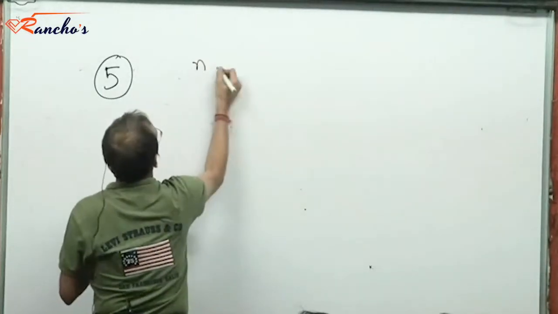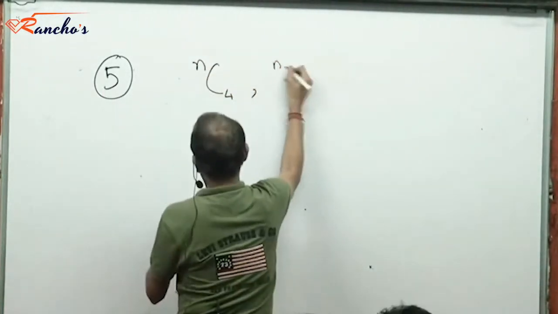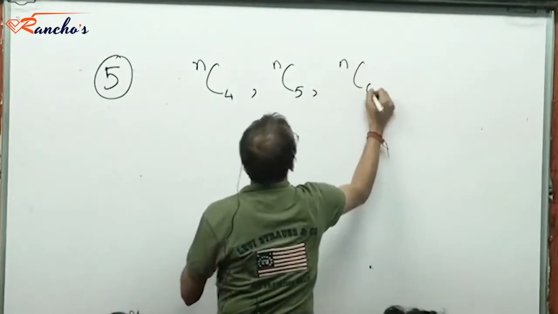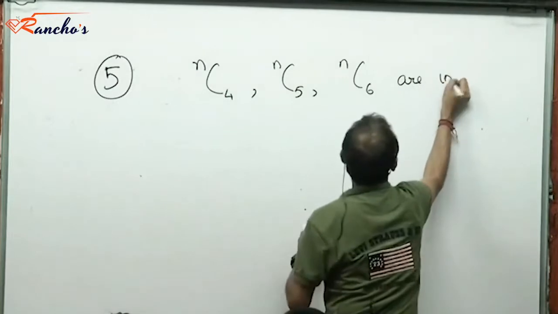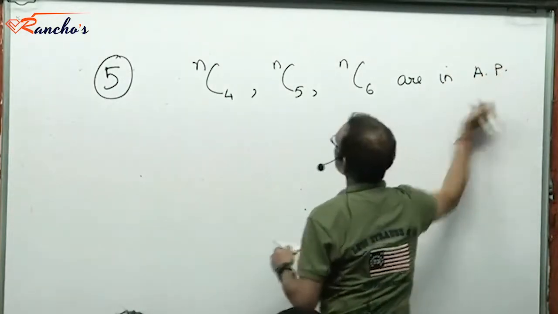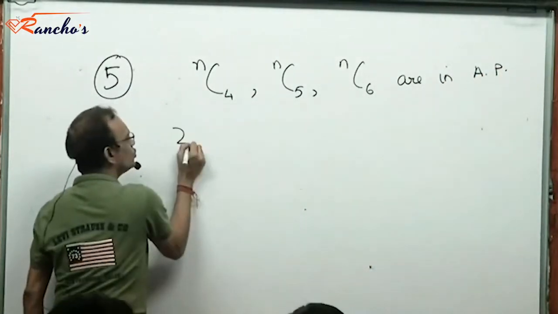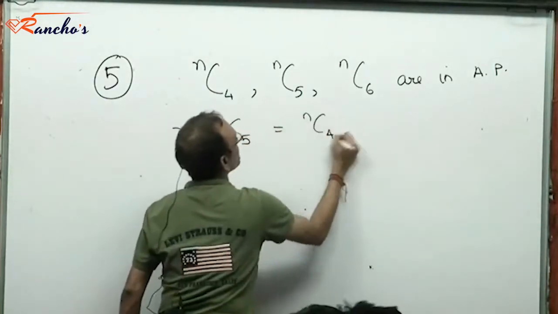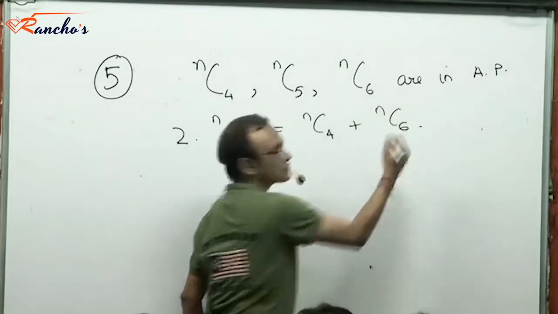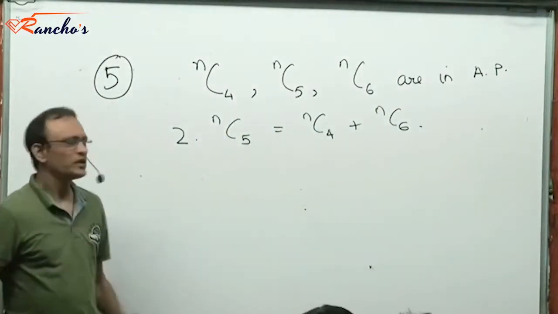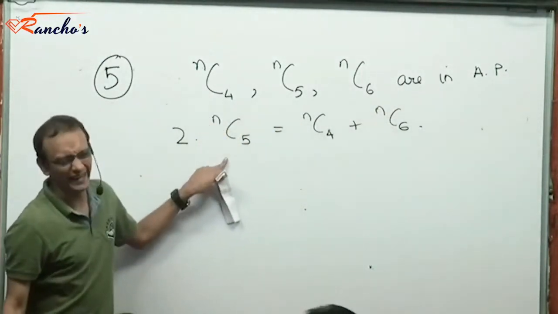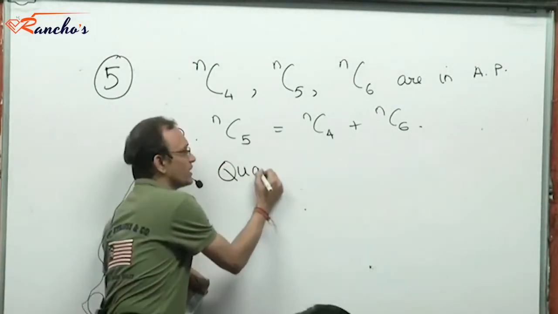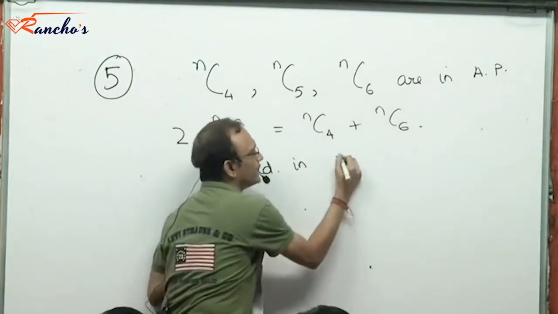N is such that NC4, NC5 and NC6 are in AP. That means what? 2 times NC5 must be NC4 plus NC6. This is what it means. When you simplify this, you will get a quadratic in N. I hope all of you have done this problem independently as well. Quadratic in N, and you will get 2 values of N.